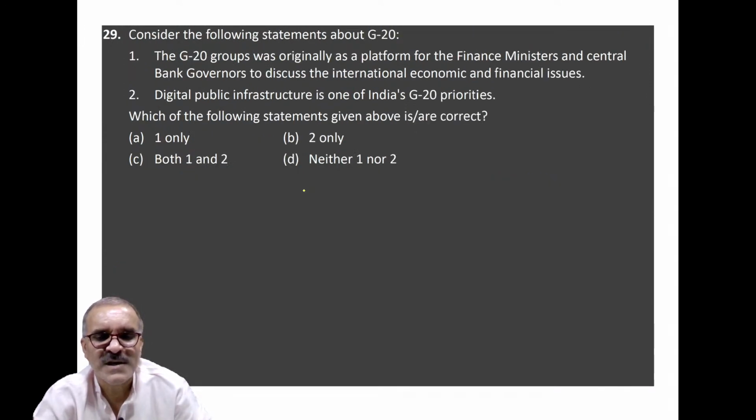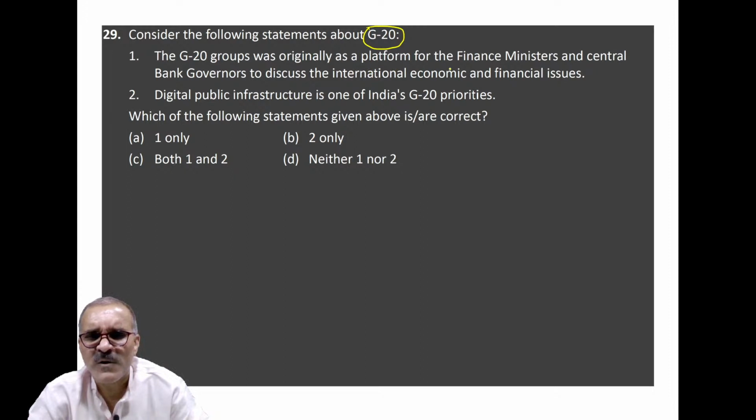Coming to question number 29. Consider following a statement. This was too obvious question. India is presently officiating G20 meeting in Delhi. Better say India. So this question is particularly expected. G20 groups are originally as a platform for finance ministers and central bank governors to discuss international economic and financial issues.